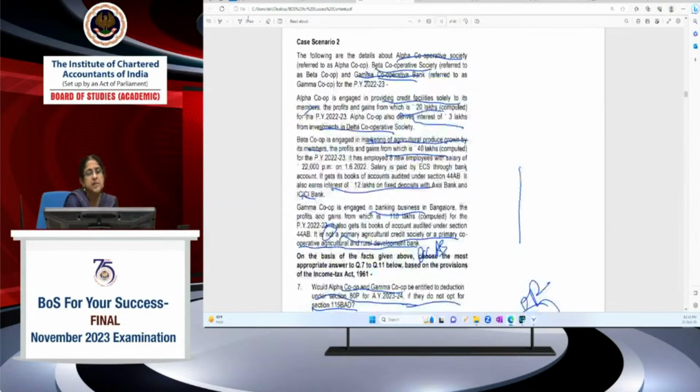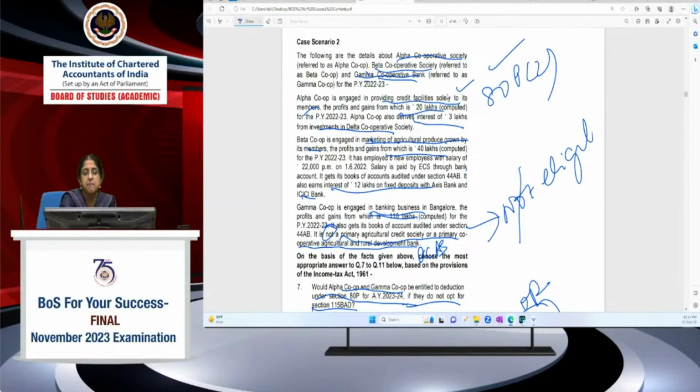Alpha cooperative is engaged in providing credit facilities solely to its members. That we saw was an activity listed in 80P(2). So it's eligible. Gamma cooperative is engaged in banking business, and it's also not a primary agricultural credit society or a primary cooperative agricultural and rural development bank. In this case, it will not be eligible for 80P because it's a bank.